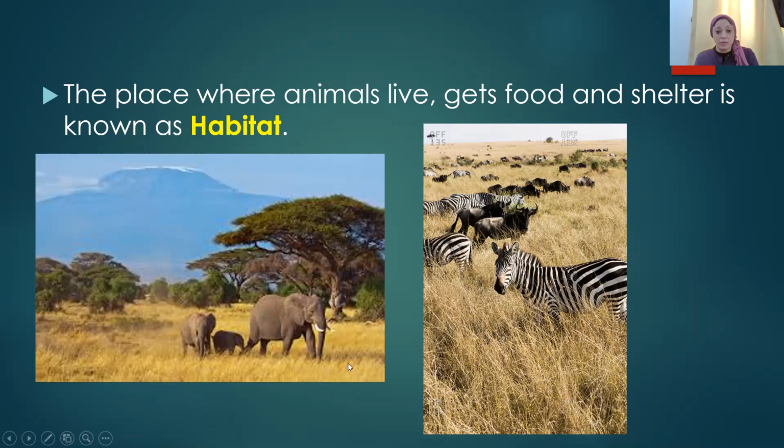The grassland habitat, for example, is where you can find elephants, zebra, giraffe. This habitat is suitable for some kinds of animals, not all of the animals, because these animals have their food, water, and shelter in this place.